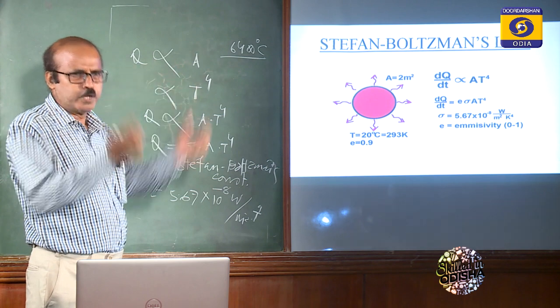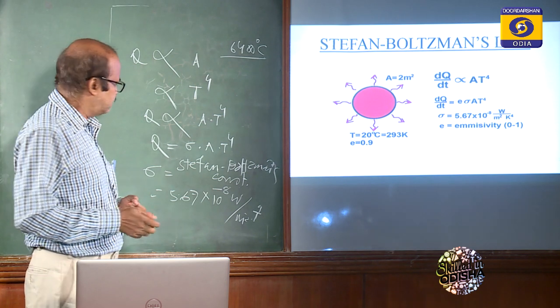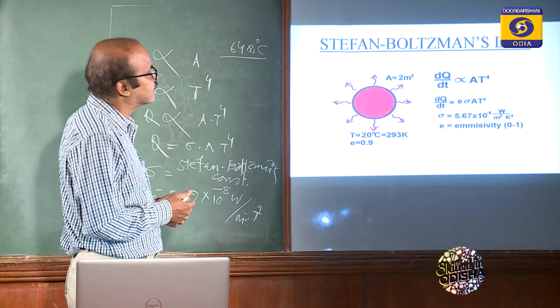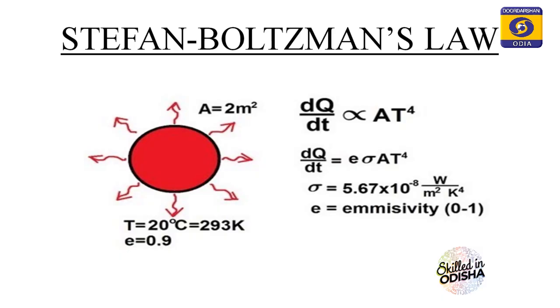Here it is in the differential form, dq by dt is proportional to T to the power 4, or dq by dt is equal to E into sigma into A T to the power 4. So what is E?